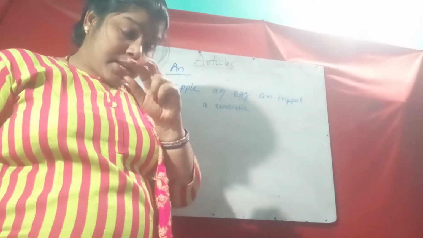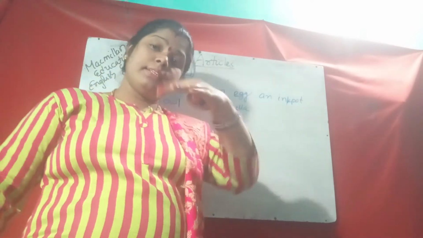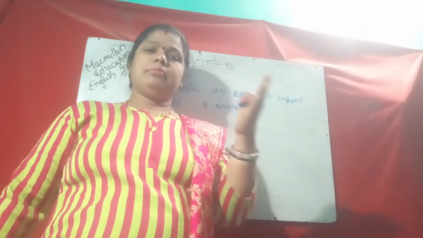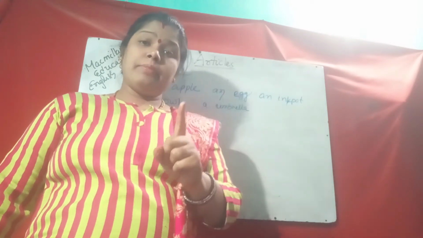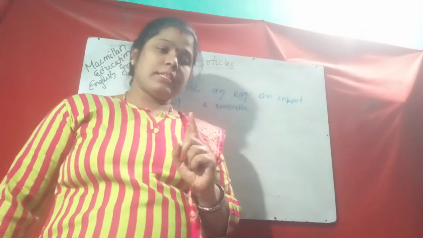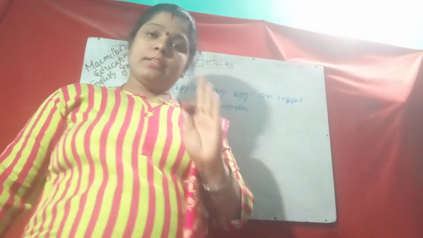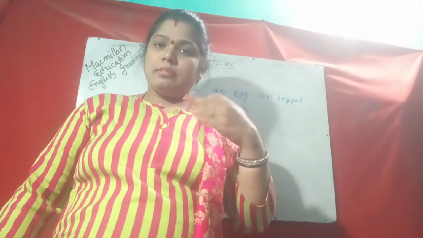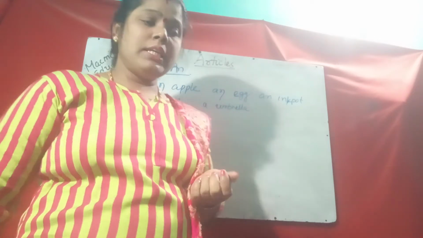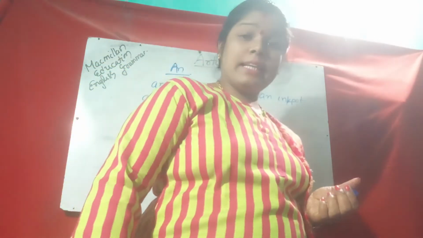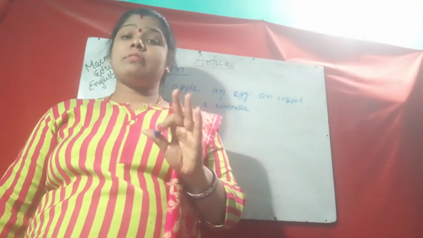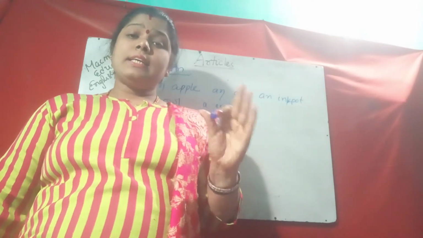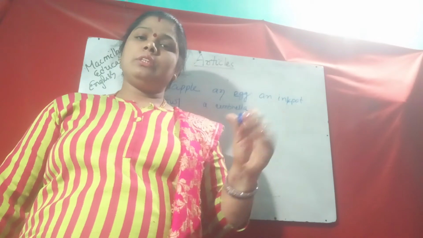But here also there is a separate rule. If the word starts with a consonant but the first letter is silent, then also N will be used.